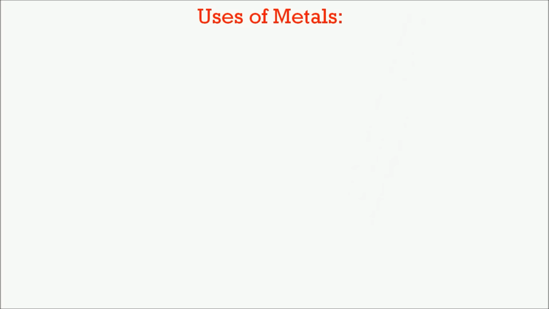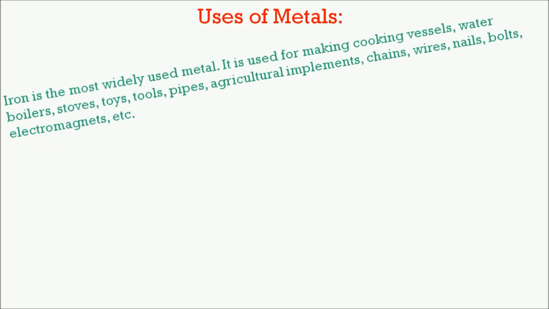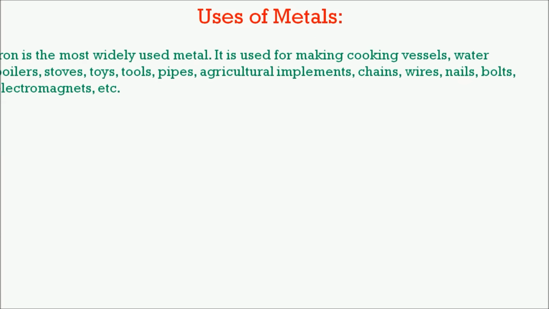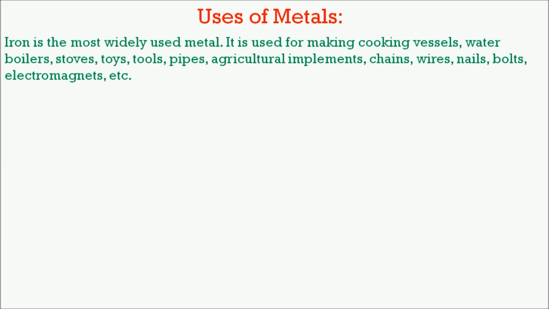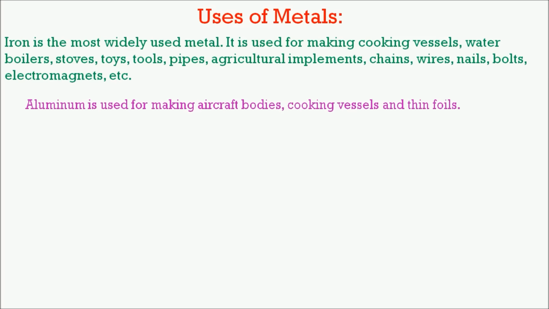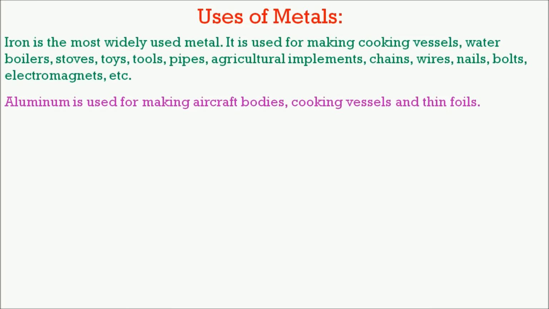Uses of metals. Iron is the most widely used metal. It is used for making cooking vessels, water boilers, stoves, toys, tools, pipes, agricultural implements, chains, wires, nails, bolts, electromagnets, etc.